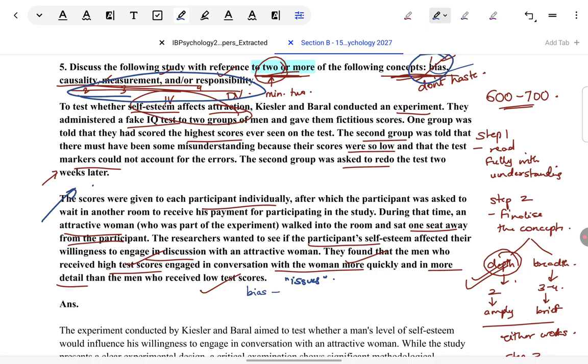Keep that same perspective here. Do not generally describe what is happening in the situation. This was the IV, this was the DV. You're not going to get any marks for such things.